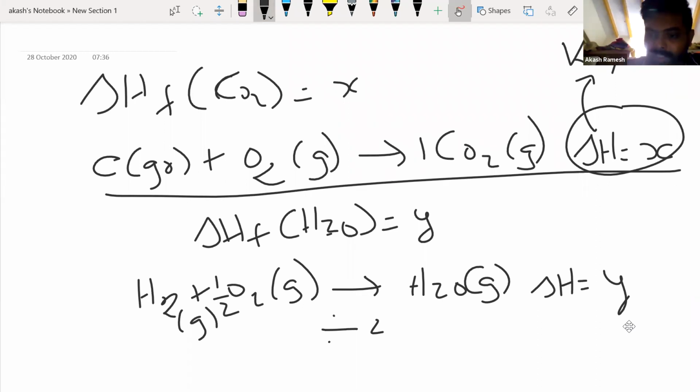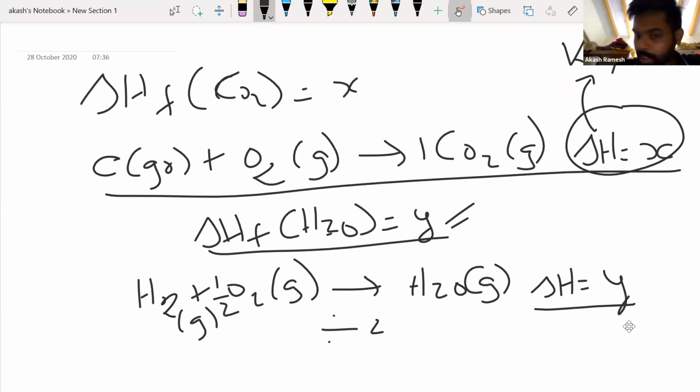Now for this reaction, yes, delta H is Y. That is what is given in this information. If this information is given to you, delta H of water is this much. So this is how I write the equation, making sure that the stoichiometric coefficient of H2O is 1.